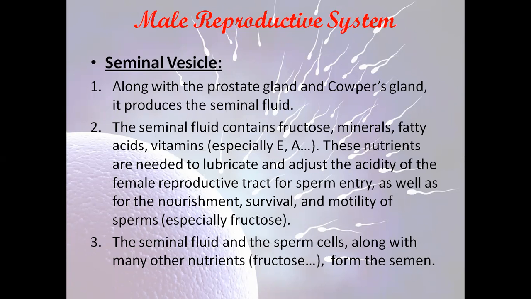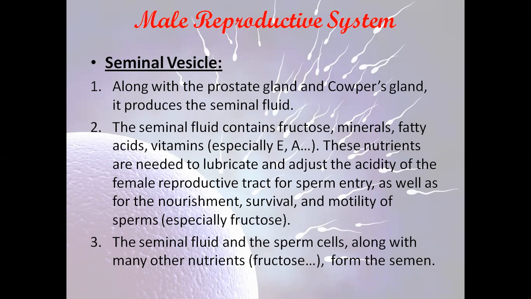The seminal fluid contains sugar, which is a kind of fructose. It contains minerals, fatty acids, and vitamins like vitamin A, vitamin E, and other vitamins. These nutrients are needed to adjust and calibrate the acidity of the female reproductive system. That's why it will decrease the acidity of the female reproductive system so the sperm can enter inside the female reproductive system in order for reproduction and fertilization to occur.